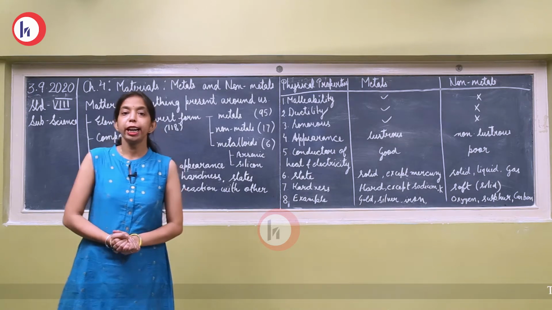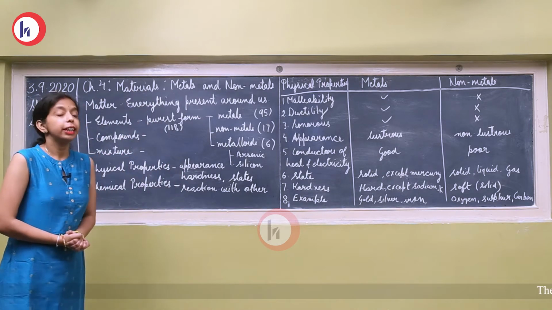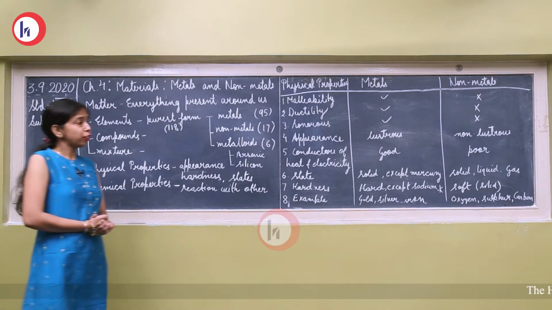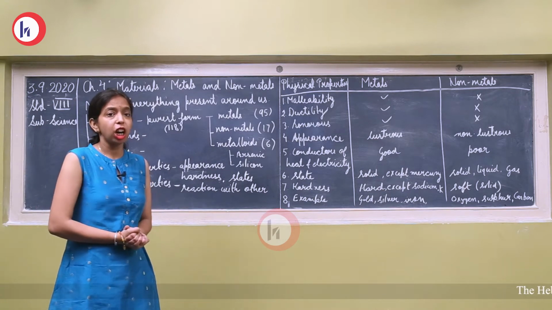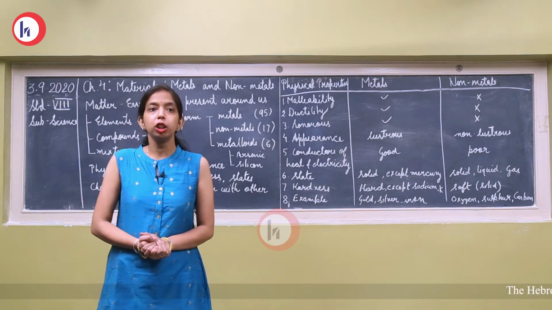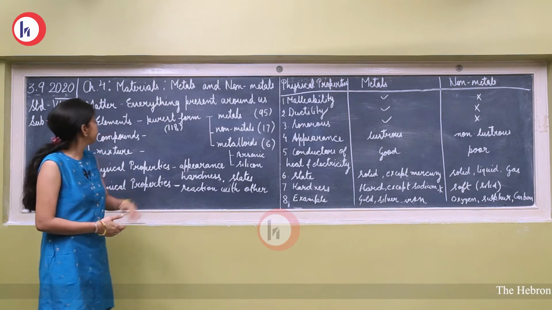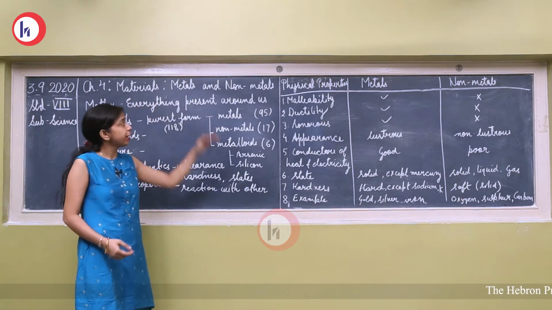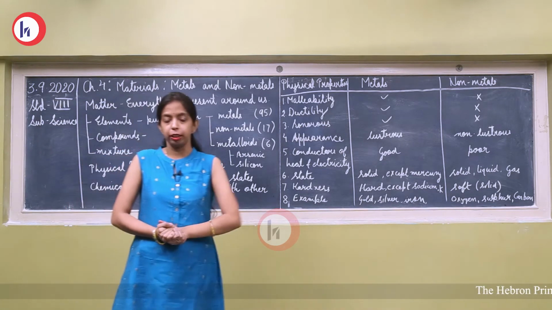Hello everyone, today I am going to take standard 8 science. We have completed 3 chapters. Now today I will start chapter number 4. The name of the chapter is Materials: Metals and Non-metals.